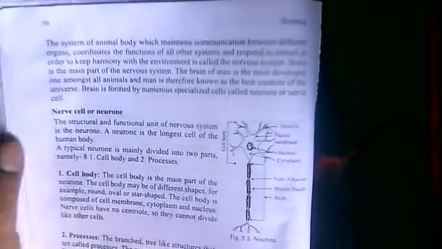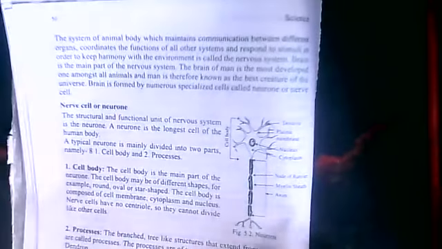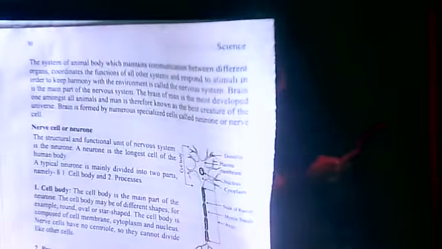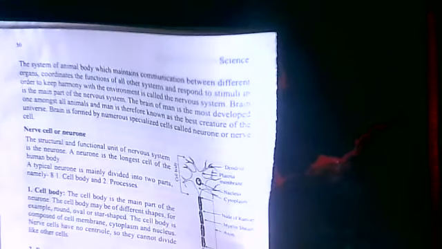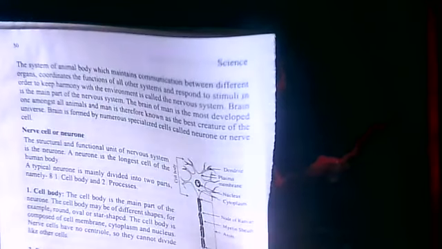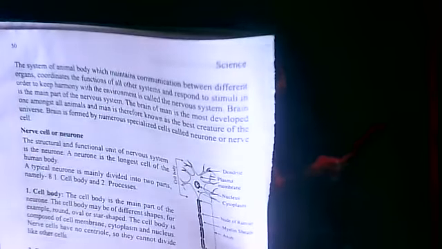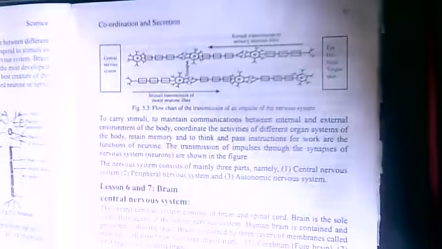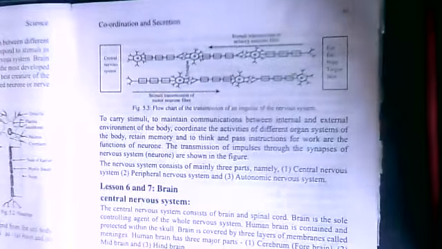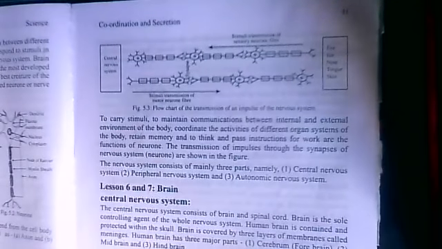So this is the figure diagram of a neuron. The neuron is the longest cell of the human body. Dendrite, plasma membrane, nucleus, cytoplasm, node of Ranvier, myelin sheath, axon, cell body. Yes, all this you have to know; learn this, nervous system, neuron.